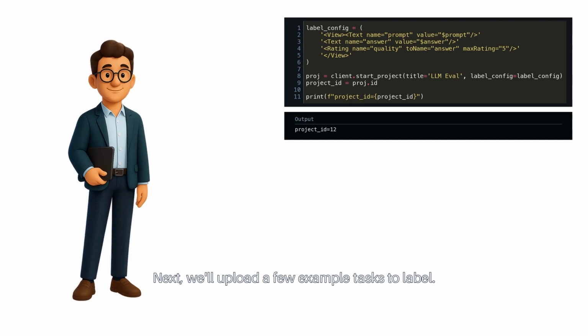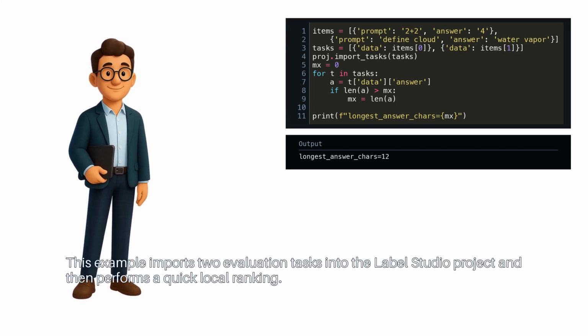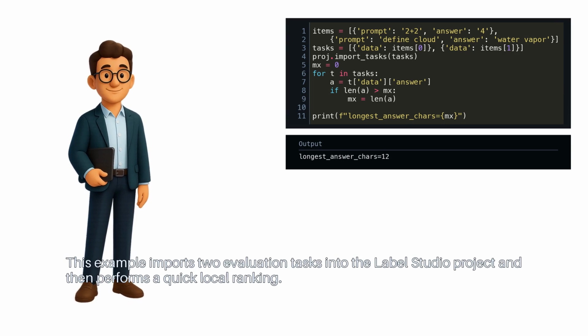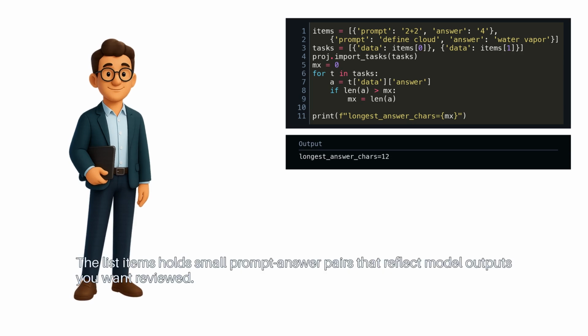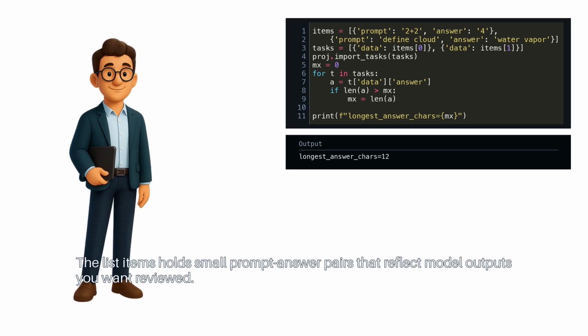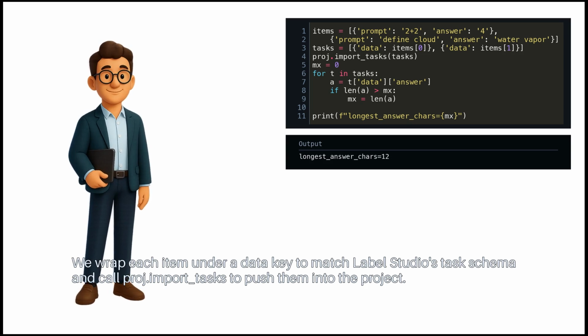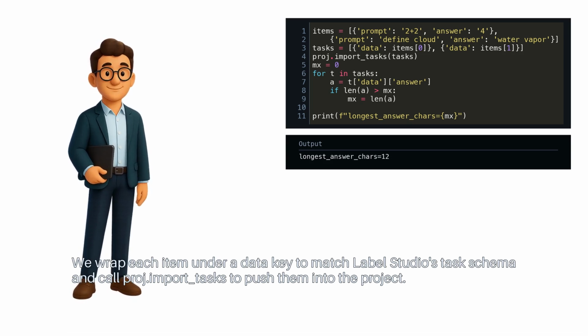Next, we'll upload a few example tasks to label. This example imports 2 evaluation tasks into the Label Studio project, and then performs a quick local ranking. The items list holds small prompt and answer pairs that reflect model outputs you want reviewed. We wrap each item under a data key to match Label Studio's task schema, and call proj.import_tasks to push them into the project.